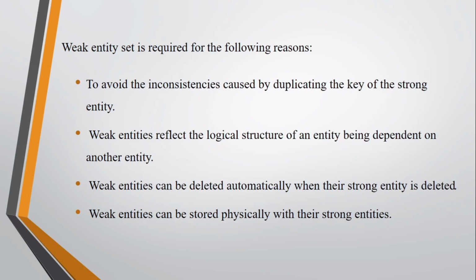Do you know why we require the weak entity set? Yes, to avoid the inconsistencies caused by duplicating the key of the strong entity. The weak entity set can be converted into a strong entity set by simply adding the appropriate attributes. This approach results in the redundant storage of the primary key. The next point is that a weak entity set reflects the logical structure of an entity being dependent on another entity. A member of a strong entity set is called a dominant entity and a member of a weak entity set is called a subordinate entity.